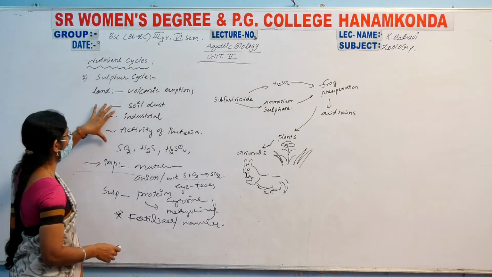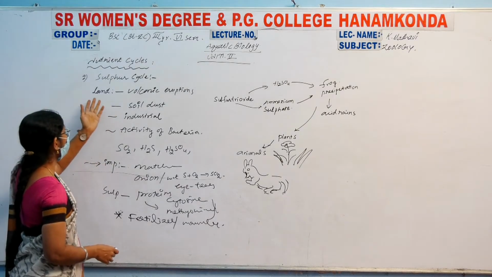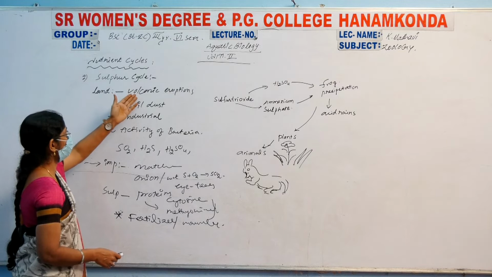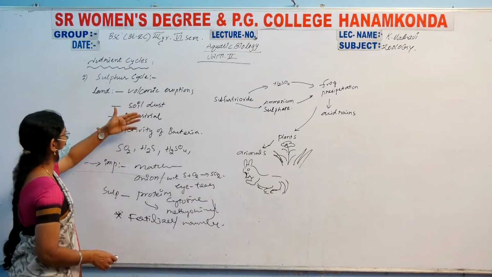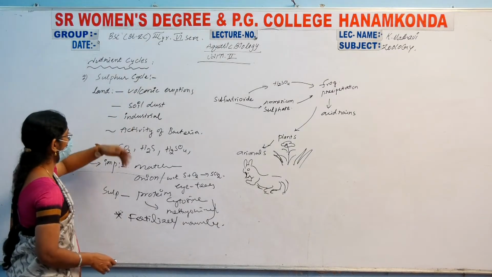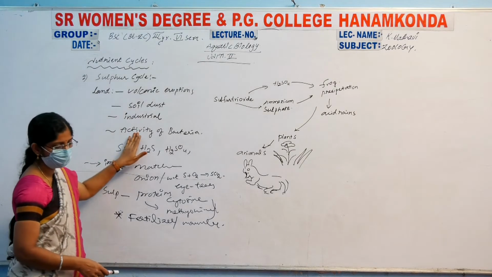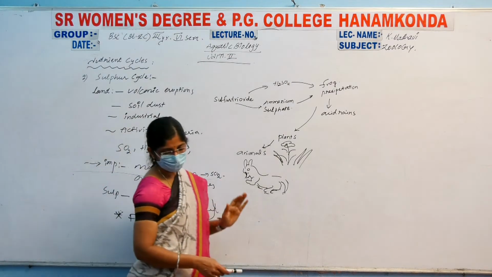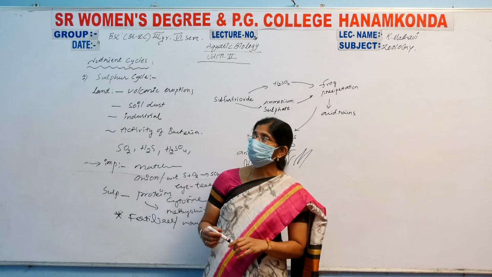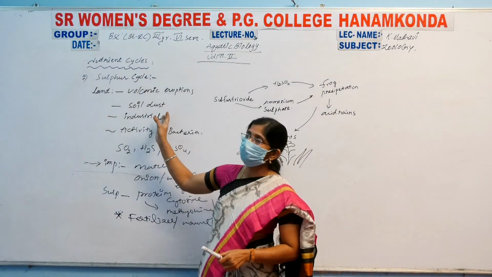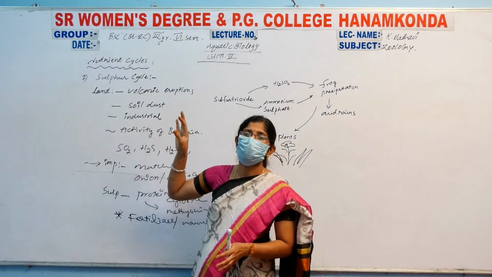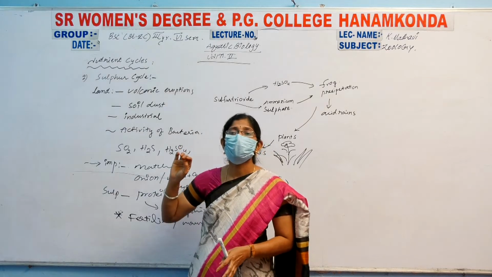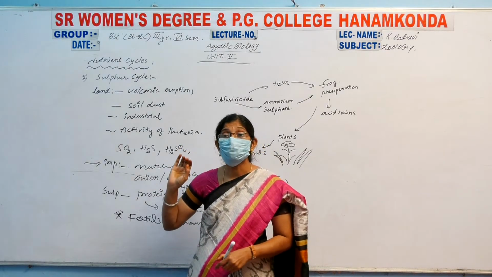So, what are the resources from the land? Those resources occur in volcanic eruption, soil dust, and industrial manners. And another one is the activities of the sulfur bacteria: sulfomonas, sulfovibrio, and thiobacillus.